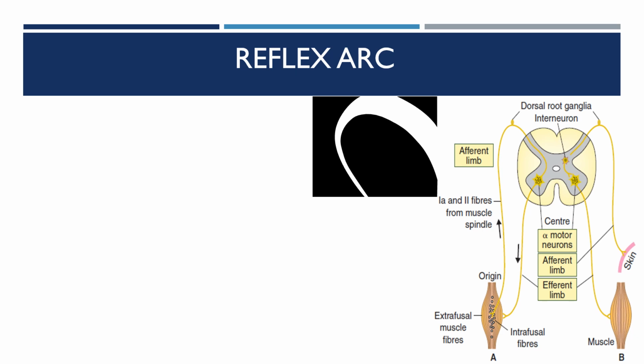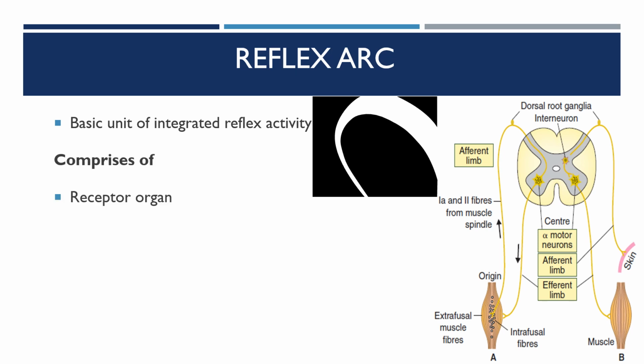Reflex arc, it is the pathway for a reflex activity. It is a basic unit of integrated reflex activity which forms the functional unit of the nervous system. So it comprises the receptor organ.